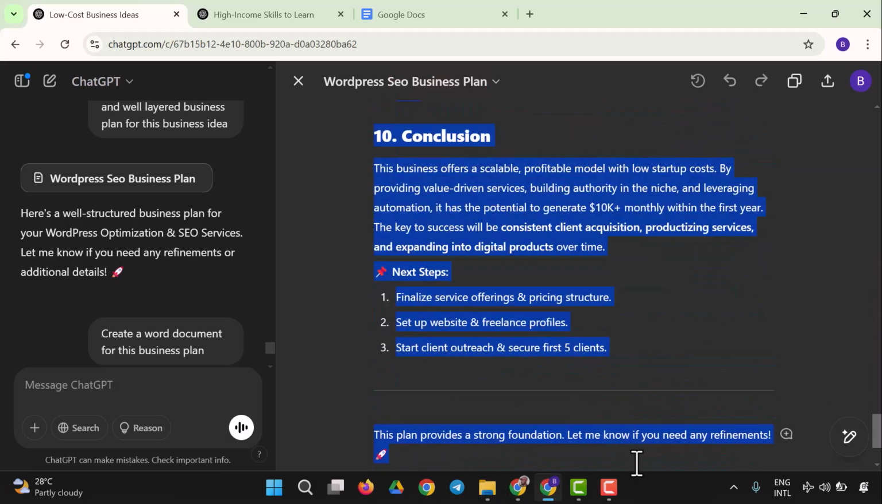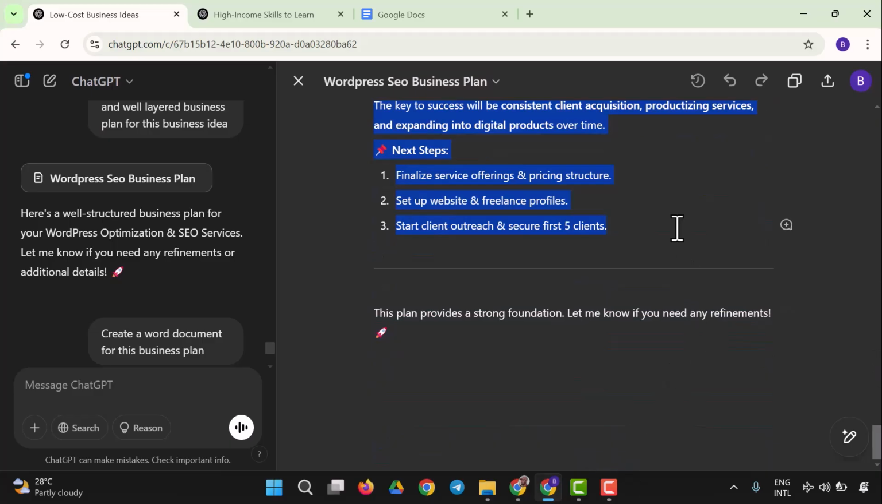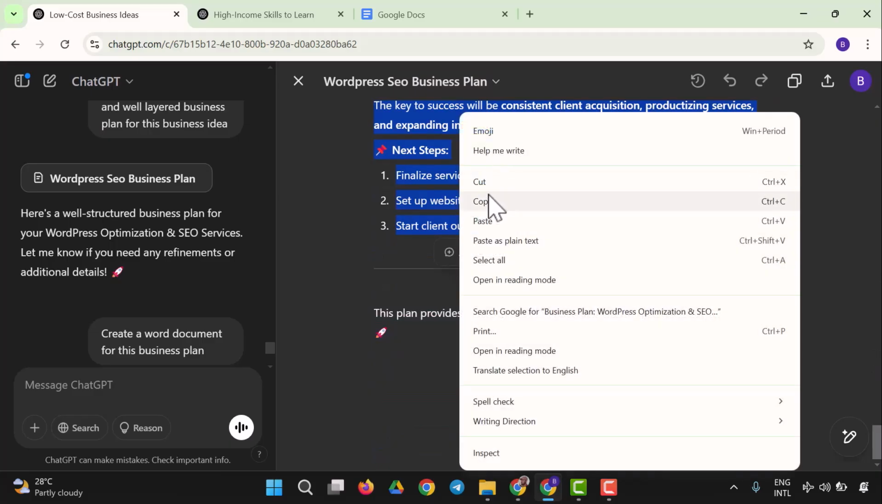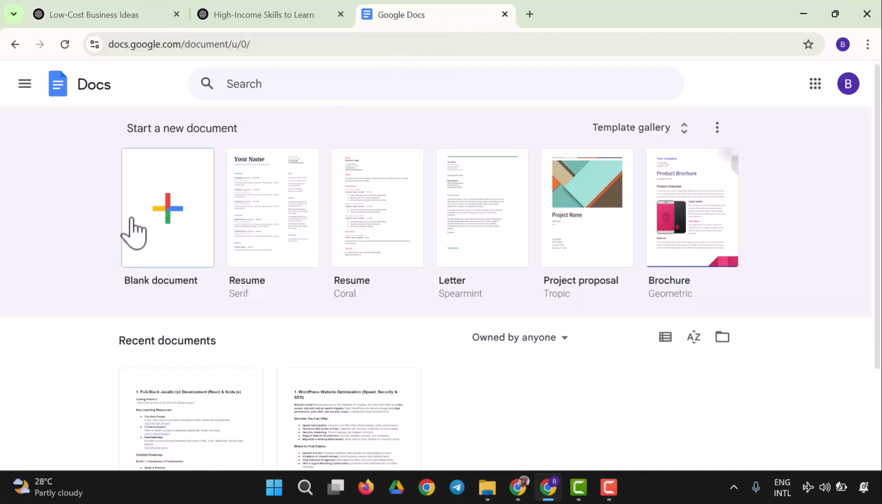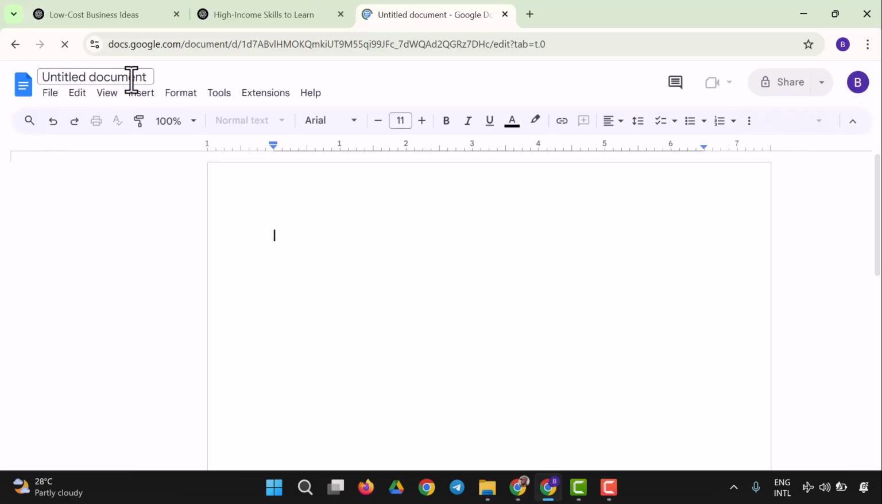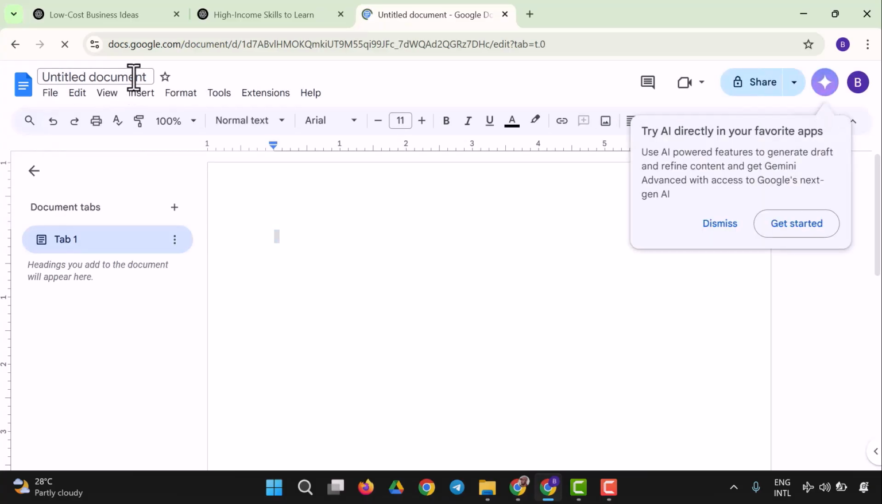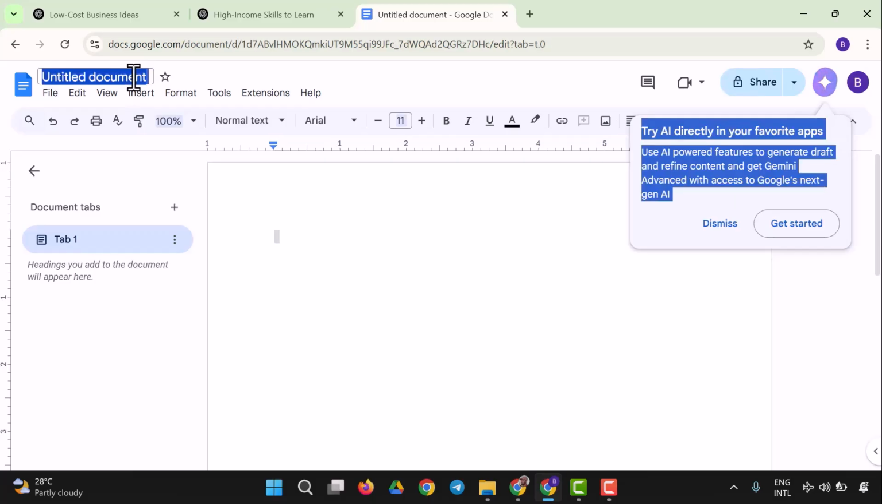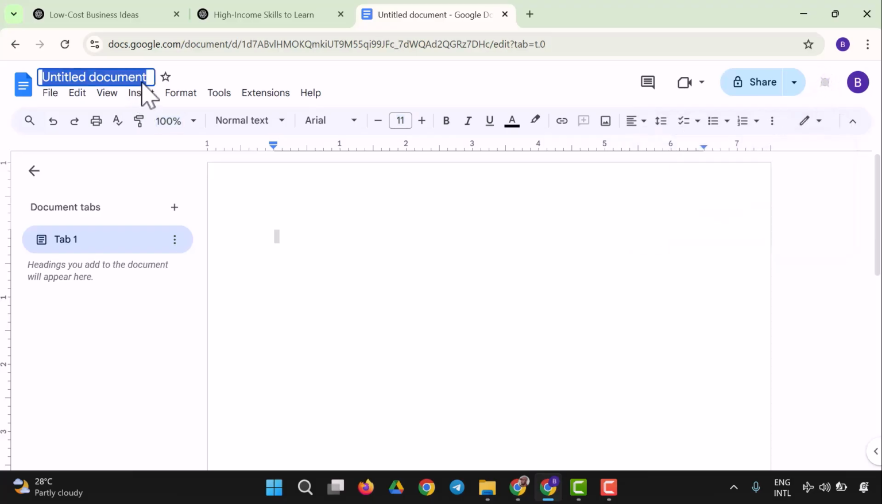So here we are. So we could copy all these, and you see if you need refinement. So let me copy all these, and here we are. So I'm going to start from a blank document. So I'm going to use a blank document on Google Docs. Then I'll say business plan. So this will be online business plan.